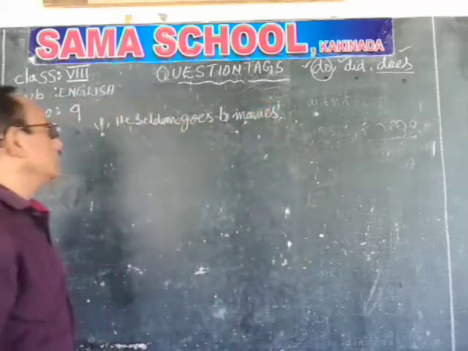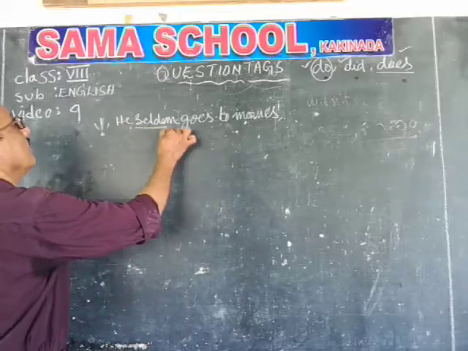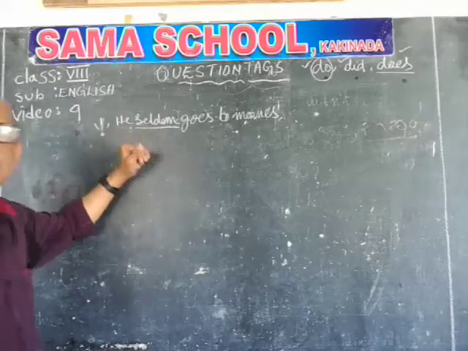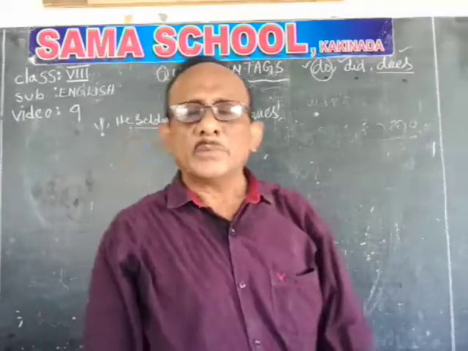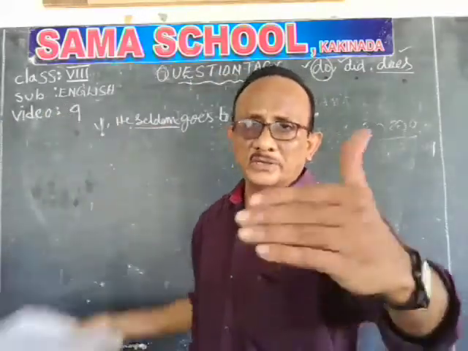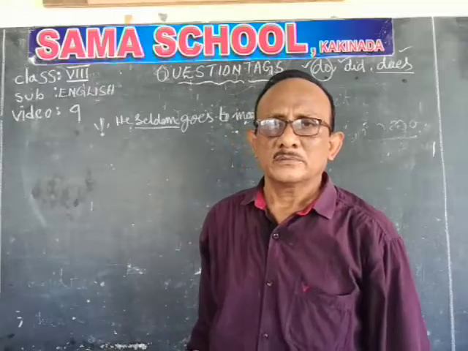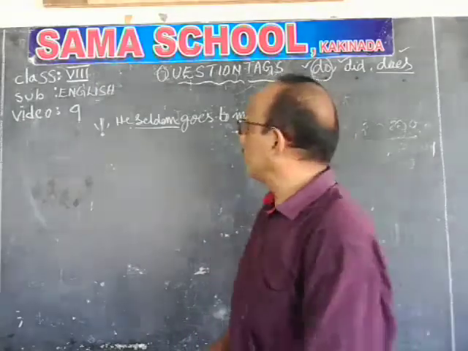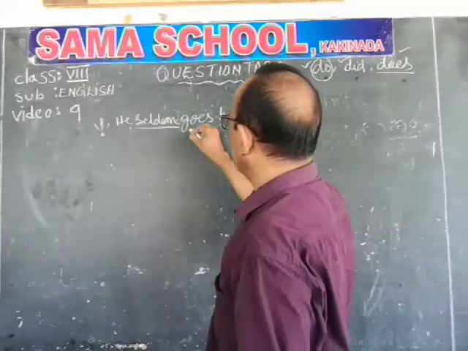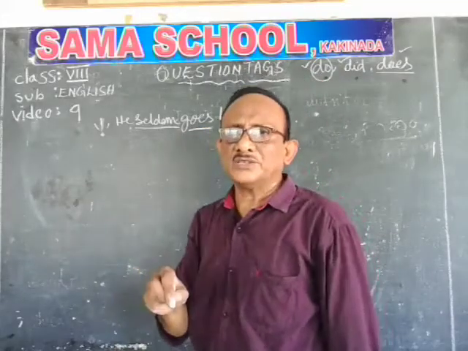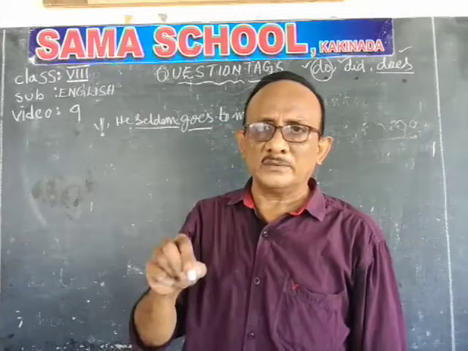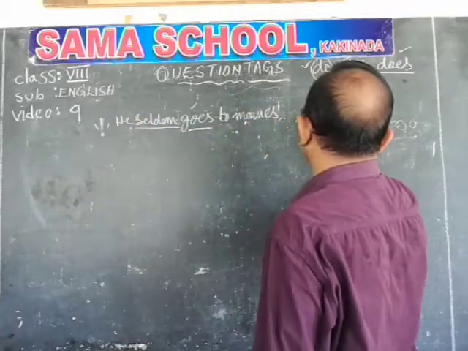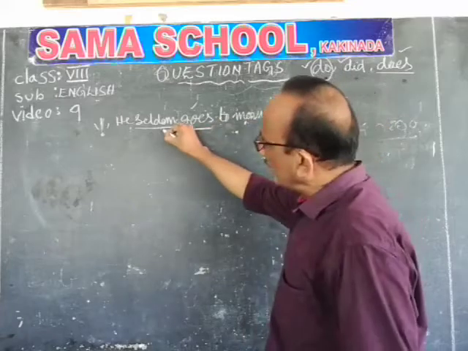He seldom goes to movies. Here, seldom is a semi-negative. So forget about semi-negative. Seldom is a negative. Because it has a negative, it should be treated as a negative sentence. So a negative sentence takes which tag? A positive tag. This sentence has go, went, gone, going, goes. It is in V5, so take does. This is already a negative sentence. Why?